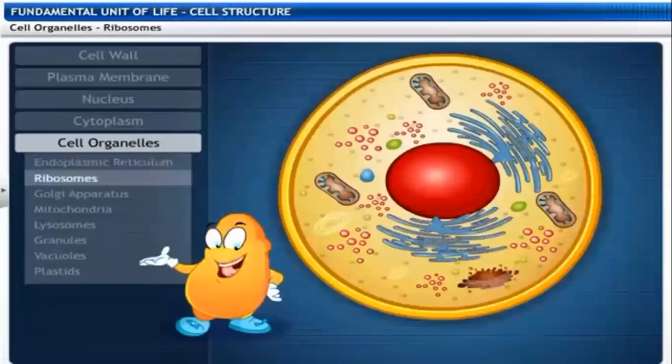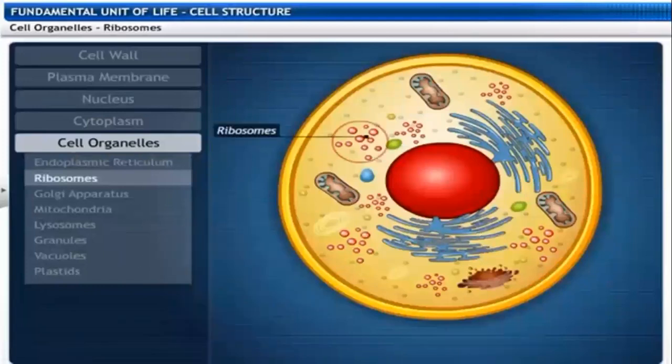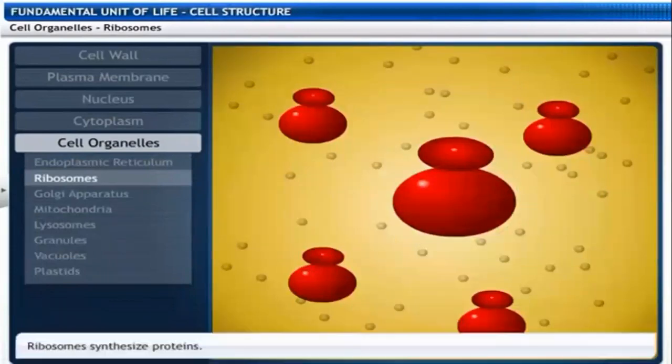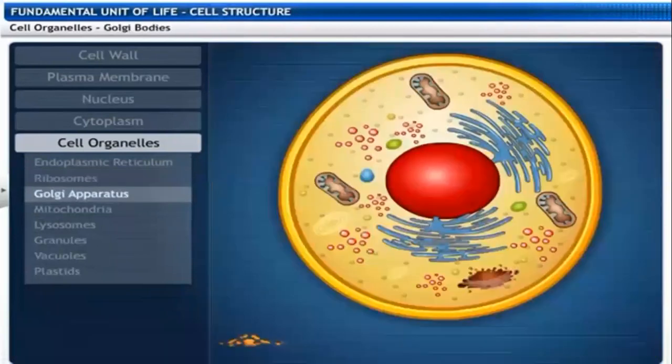Now, next one is spherical granules, or the ribosomes. Ribosomes are found in the cytoplasm and attached to the endoplasmic reticulum, the rough endoplasmic reticulum. These are naked in structure, with no membrane. Ribosomes are responsible for synthesizing protein.